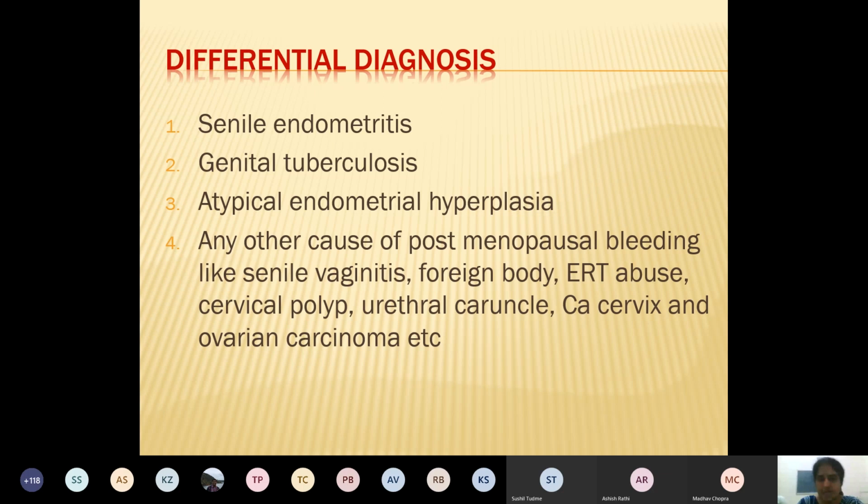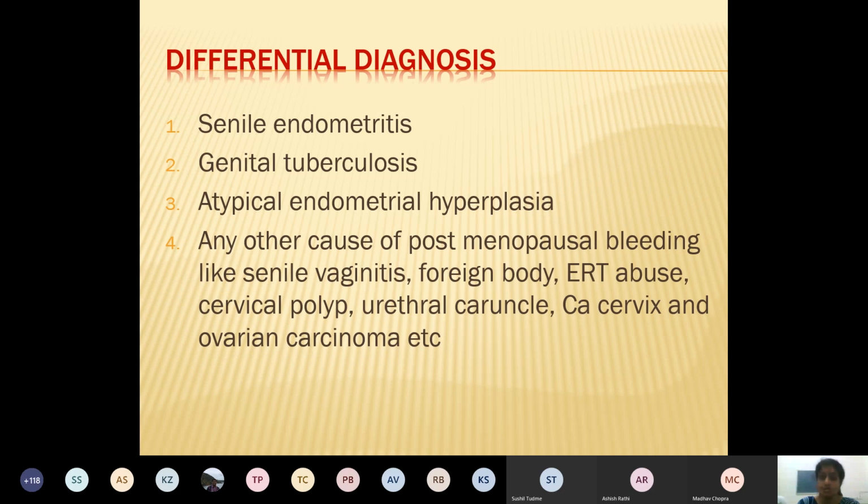One is senile endometritis, like in old age women, that is senile changes are there in endometrium. It breaks and bleeds, sometimes causing spotting. There may not be any malignant changes. It is called as senile endometrium. There is no actual infection. It is a breaking of the endometrial lining which causes spotting. So that is a senile endometritis.